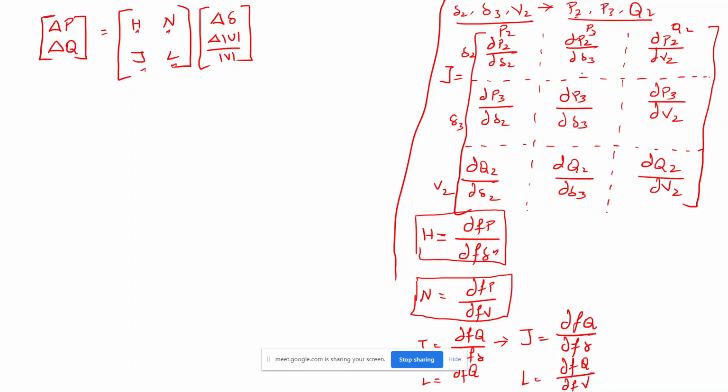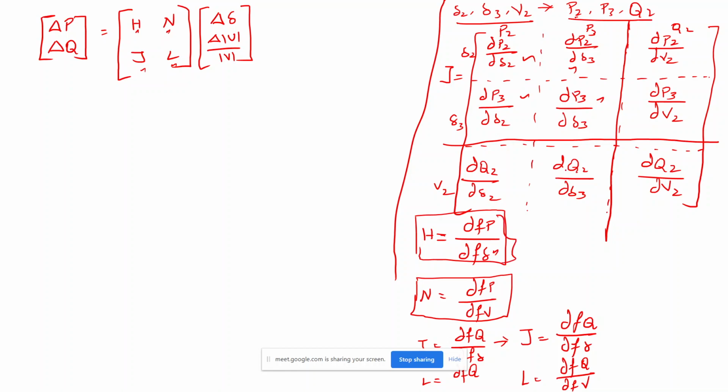Let's check in the matrix. Here, if you divide this matrix like this, and then like this, you can see all these four, this and this are nothing but dou P divided by dou delta.